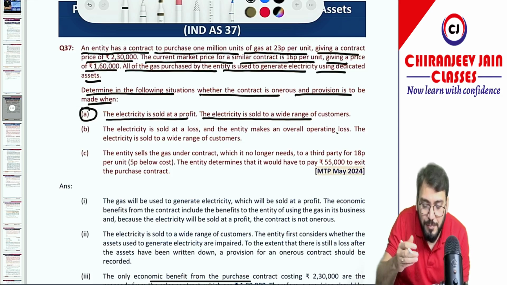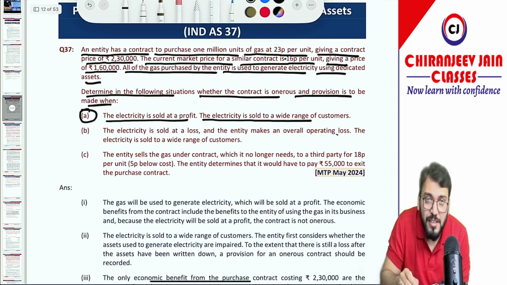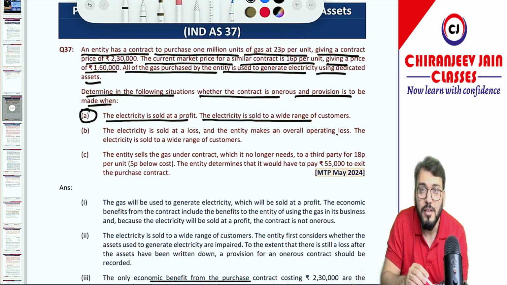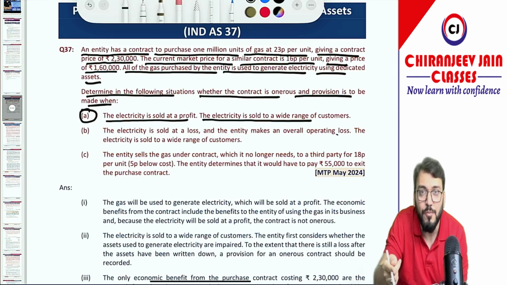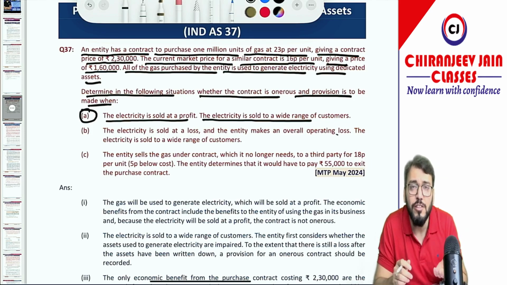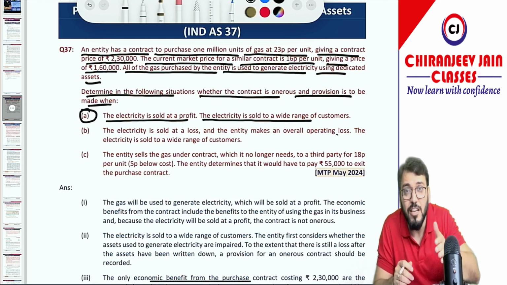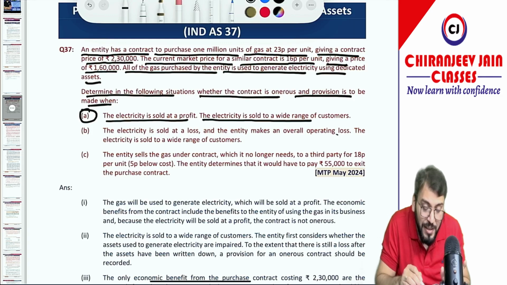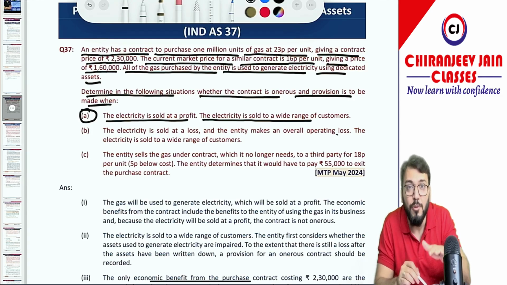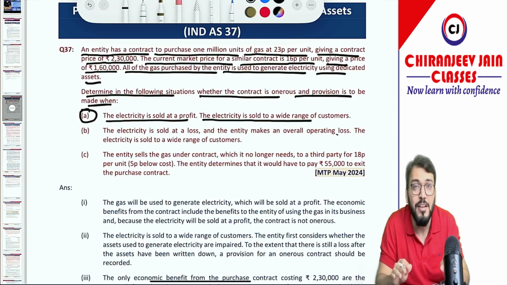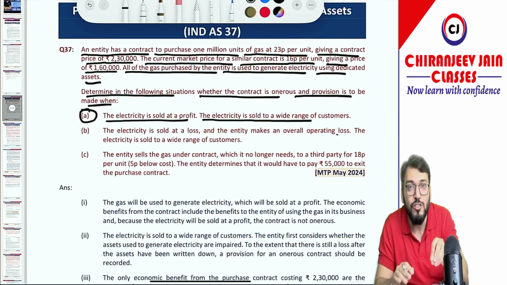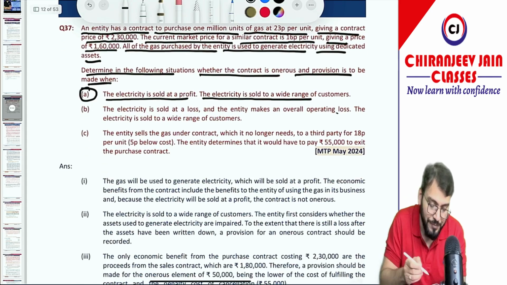Now, the gas has been purchased at 23 paise per unit by payment of 2,30,000. But the electricity which has been generated by using that gas can be sold at a profit. So can you say then it is not an onerous contract? Because an onerous contract is a contract in which the unavoidable cost of meeting that contract exceeds the economic benefit expected from such contract. So of course when you can sell the electricity at a profit, there is no burden for that and it is not an onerous contract, and therefore Ind AS 37 will not be applicable, meaning there is no provision to be created.